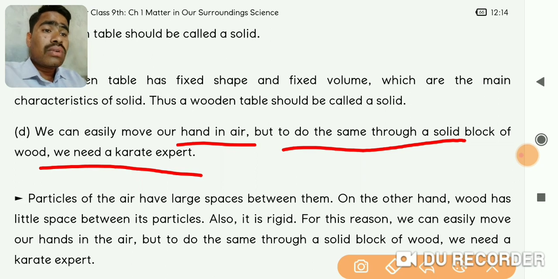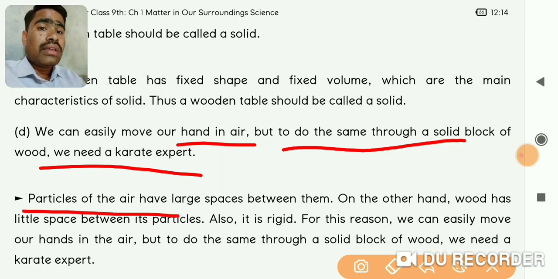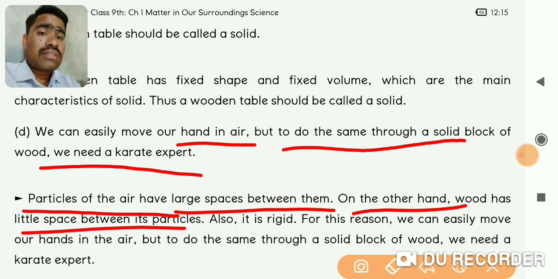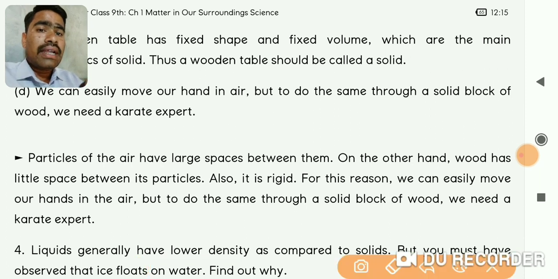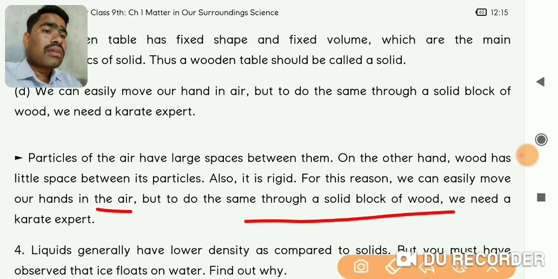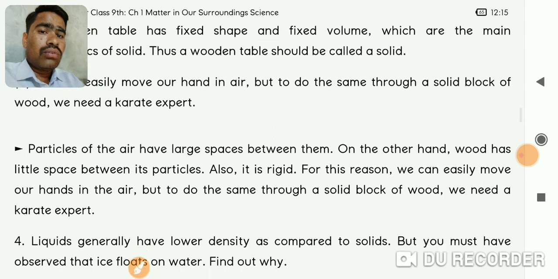So let us see what the answer is. The particles of air have large spaces between them, whereas wood has very little space between the particles, and because of that wood is rigid. On the other hand, air is not rigid because of the spaces. For this reason we can easily move our hands in the air, but not through the wood. I hope you have got it.